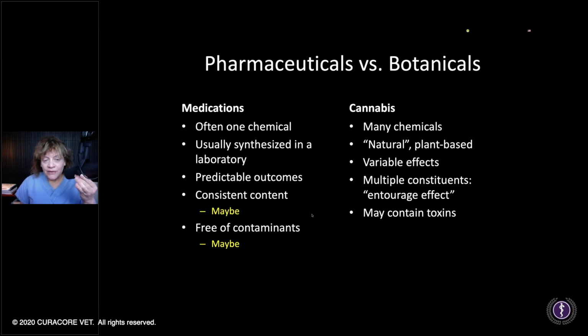There's still going to be issues with what other drugs they are on, what their comorbidities are, and so on. But the reason I say these maybes or probablys is because of contamination, adulteration, all that, but more contaminated or counterfeit products are becoming more of a thing with drugs, especially those imported from Asia.